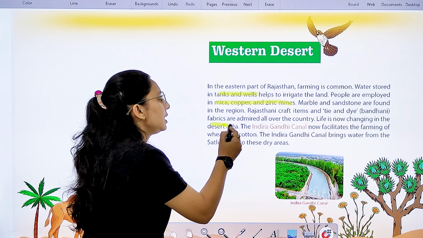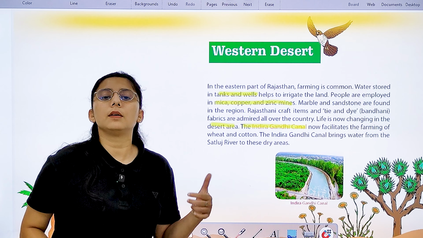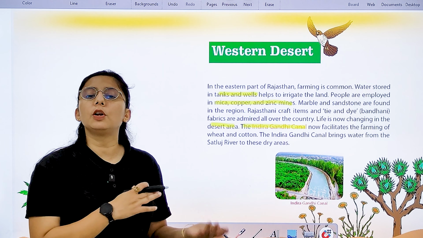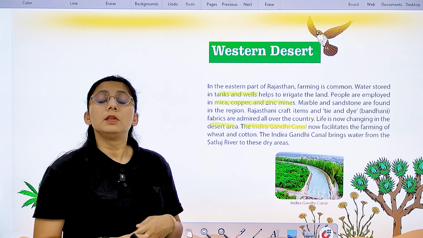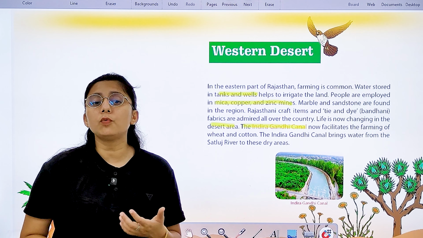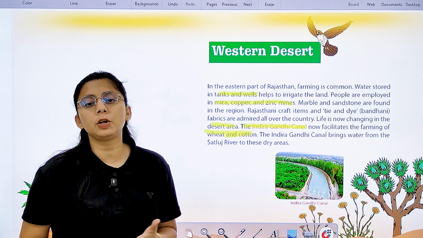Now, life is changing in the desert area. The Indira Gandhi Canal has been built now. What is it providing? Water to the people of Rajasthan for irrigation and for drinking. You will see that now the facilities for growing wheat and cotton are also available there. Why? Because of the availability of water.